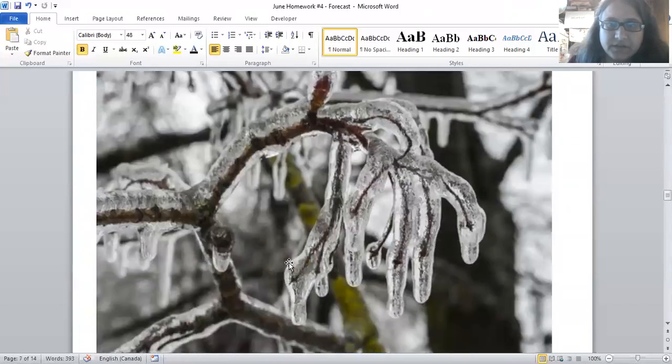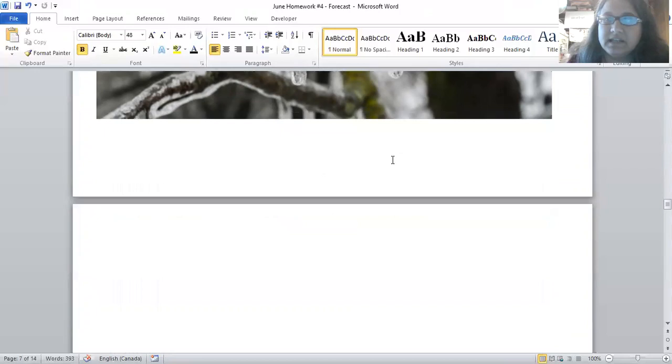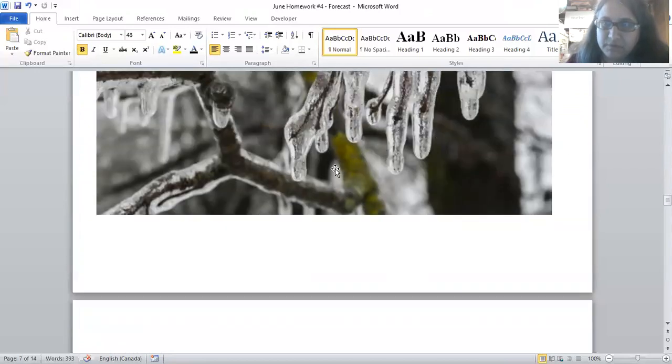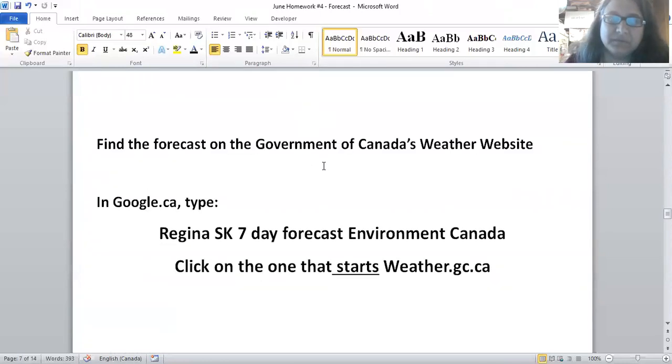And here's another example of freezing rain covering this tree. In 1998, there was a big ice storm in Quebec and other parts of Canada. And it was because of freezing rain for 80 hours. So it was a big problem.